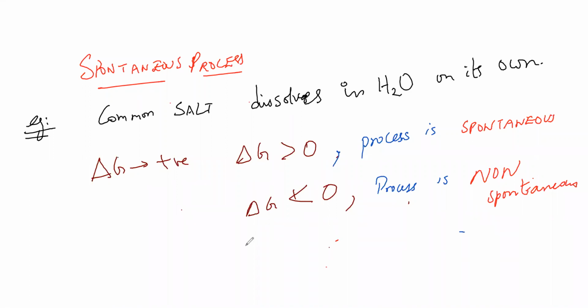What happens if delta G is equal to 0? Equal to 0 means it is at equilibrium, just like our entropy.